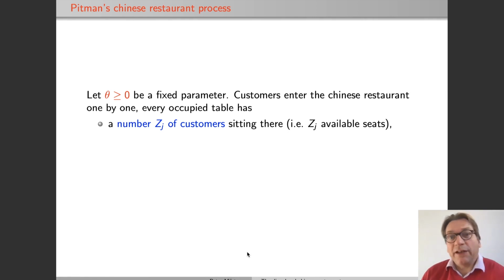Later, when a customer enters the restaurant, some tables will be occupied. So if at an occupied table, there is a number of customers Zj sitting there, and these are round tables. So if there are Zj customers sitting at the jth table, there are Zj available seats. So you can sit in between every neighboring pair of customers, and this is considered a different seat. So potentially these tables have an infinite capacity.